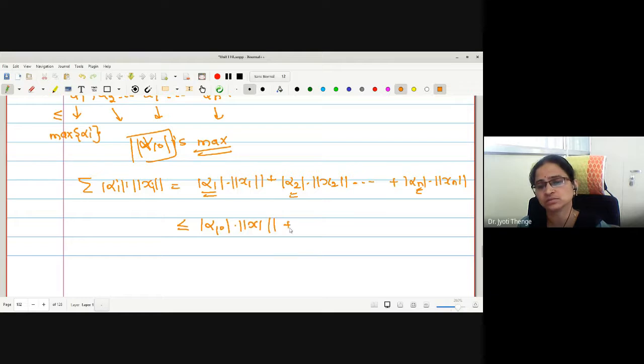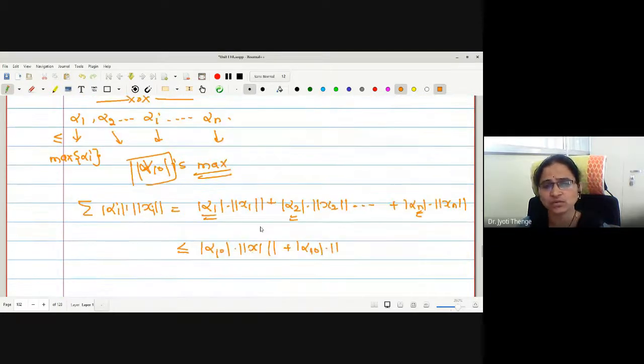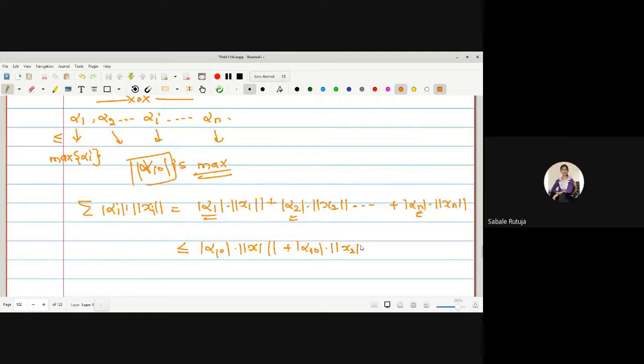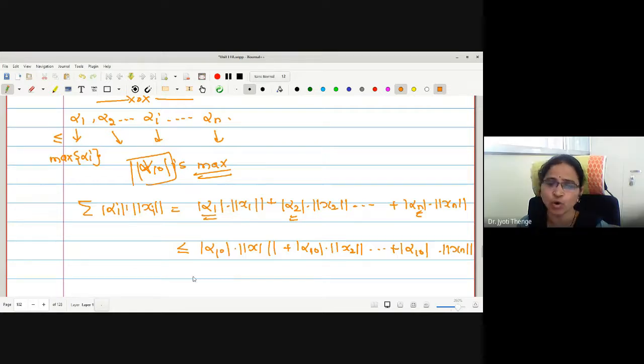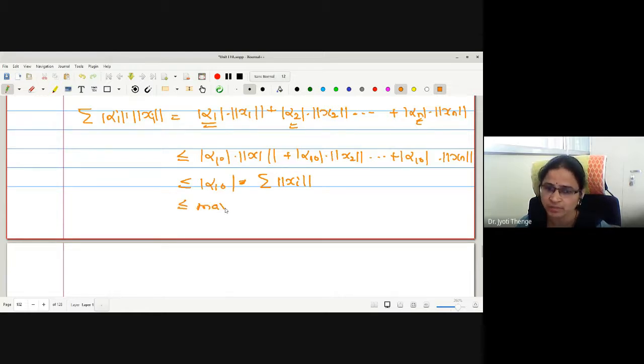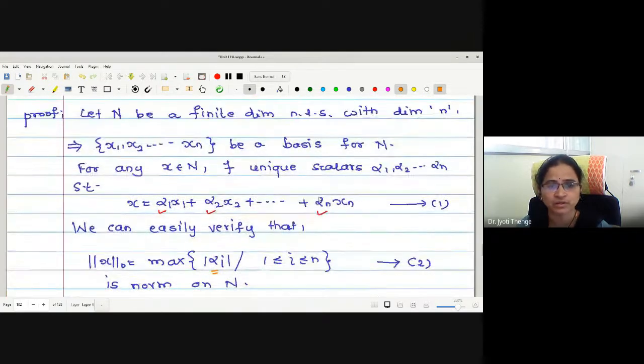Can I do this? Yes, ma'am. And what is the effect on the inequality? Already we have inequality less than or equal, therefore the inequality will be continued. Then I can take mod alpha 10 out, and we remain with summation norm of xi. And what is this? This is the maximum among mod alphas. This is our original definition of norm 0, maximum mod alpha.